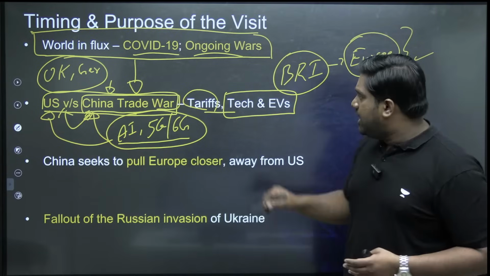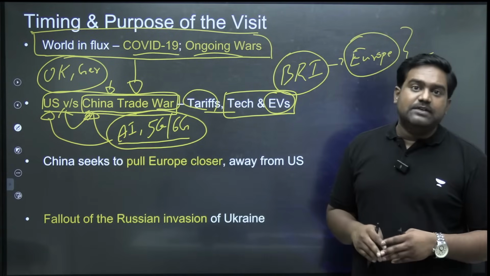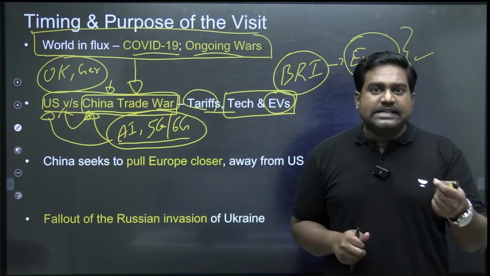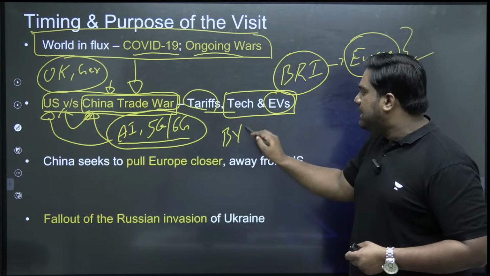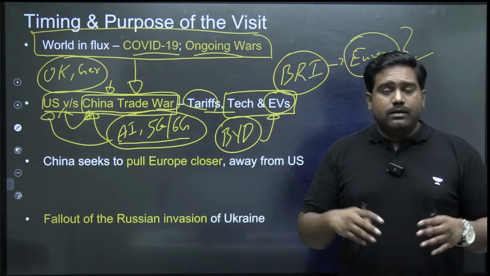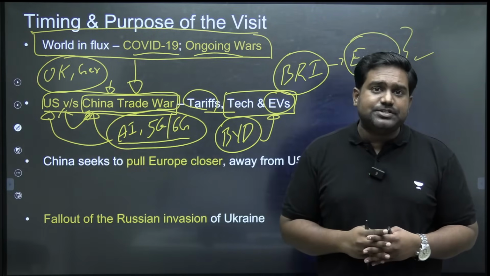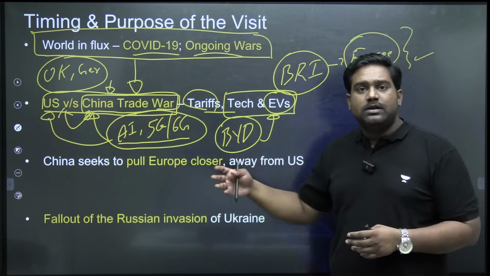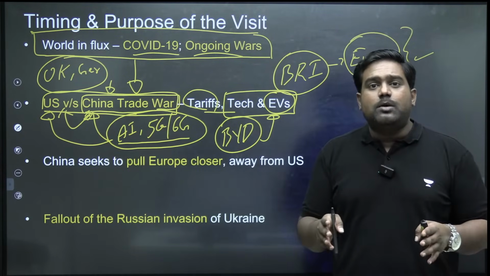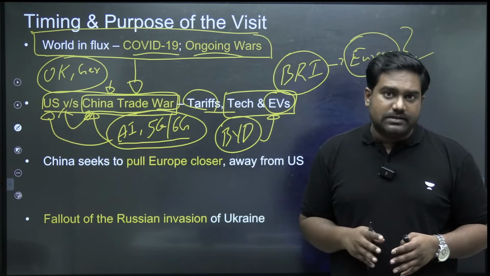So one such emerging sector is the EV sector, electric vehicle sector. Many of you would have heard about Chinese companies like BYD, which has already started diversifying its global markets. It's already in competition with giants like Tesla, and it's on its way to establish global dominance in the domain of electric vehicles.